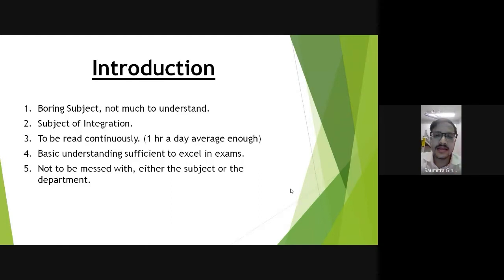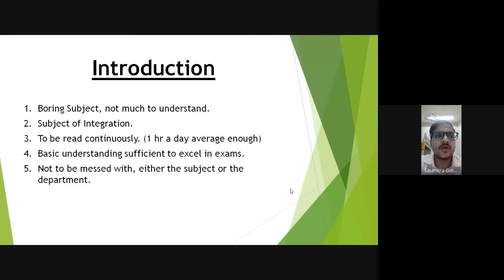Suppose you're reading about smallpox or measles from the communicable diseases chapter. You can give a brief reading from microbiology, since you have read it in second year. So it won't be that difficult. You can read about the drugs from pharmacology, and then try to read about it in PSM. So it becomes very easy if you read it in an integrated way. That is a very important point which you must always keep in mind.